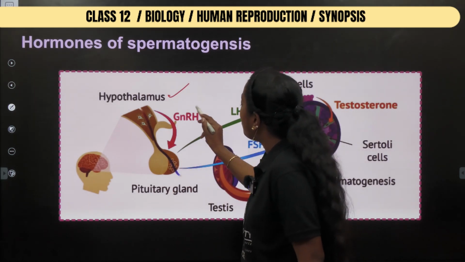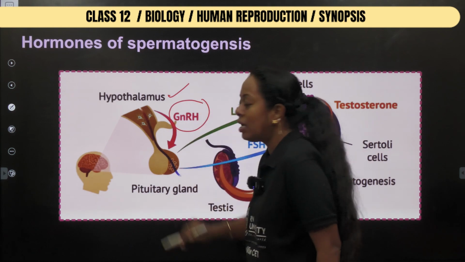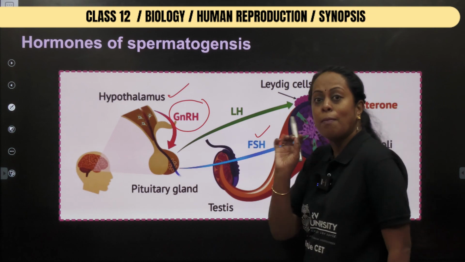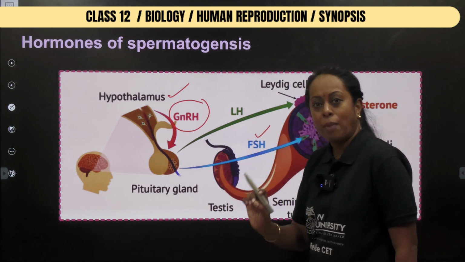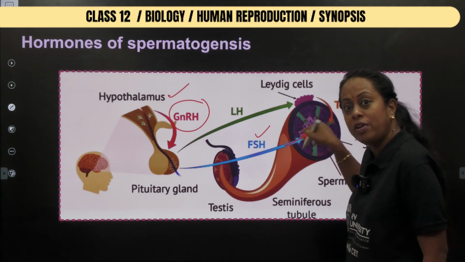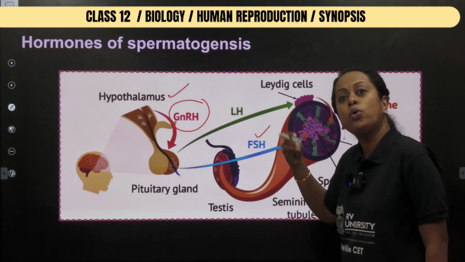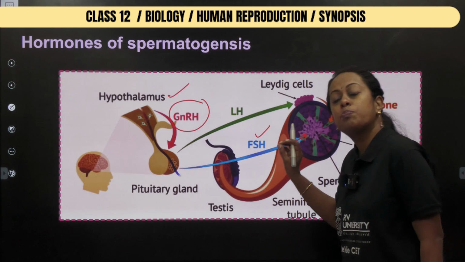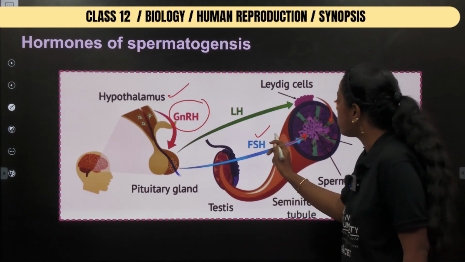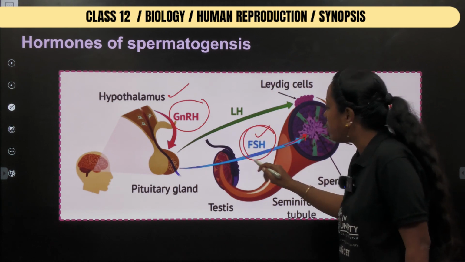Here, the hypothalamus releases gonadotropin releasing hormone, which acts through two hormones. One is called FSH. Please observe where the blue arrow mark is going. It is entering the seminiferous tubule where spermatogonia are present. So if the question is which hormone initiates spermatogenesis, then your answer is FSH.